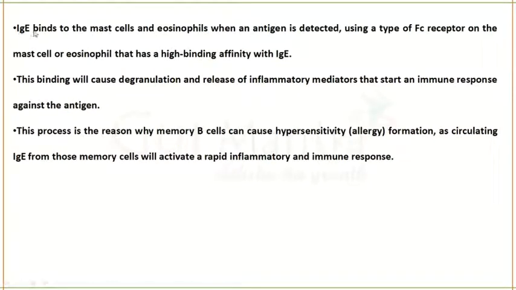This IgE will bind to the mast cells and eosinophils when detecting an antigen, and it will cause degranulation, which means inflammatory mediators will be released as an immune response against the antigen. This is why memory B cells can also cause a hypersensitivity reaction, because circulating IgE from the memory cells will cause an inflammatory reaction as the immune response.